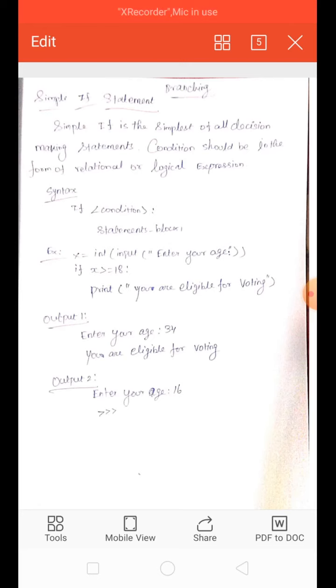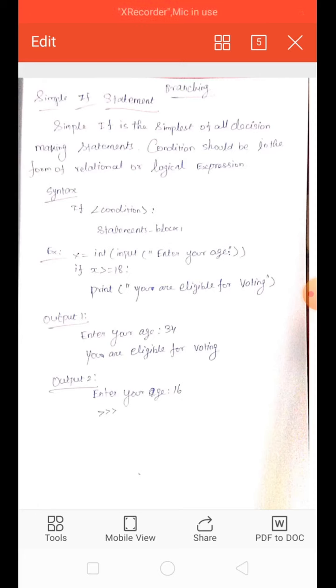Syntax: if condition, statements block 1. If you give a condition and the condition is true, the corresponding statement will be executed. Example: x equal to int input, enter your age. Here x is the variable and int is the input data type.